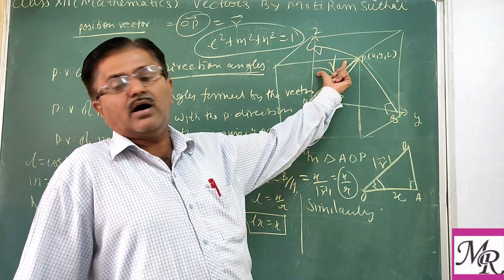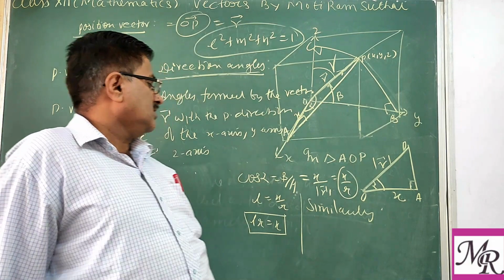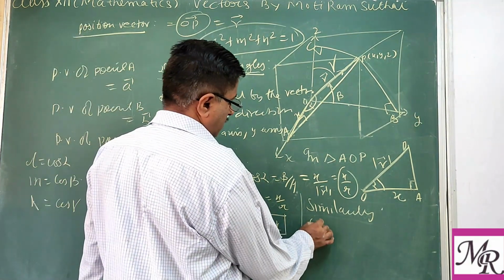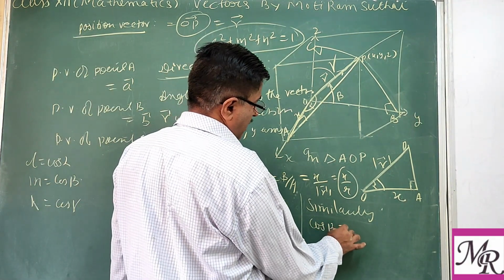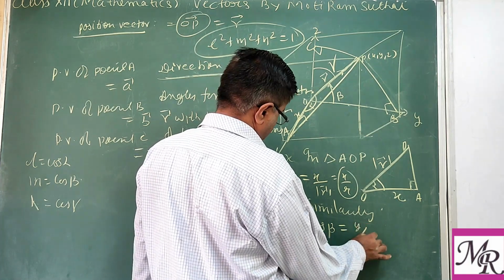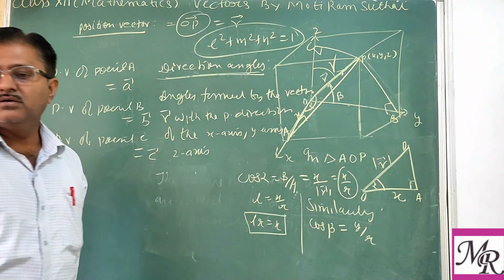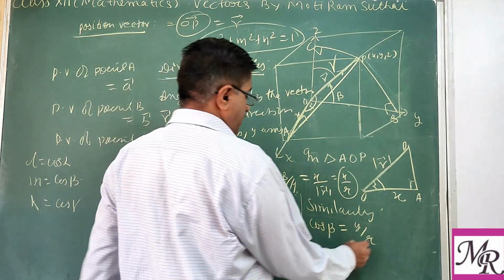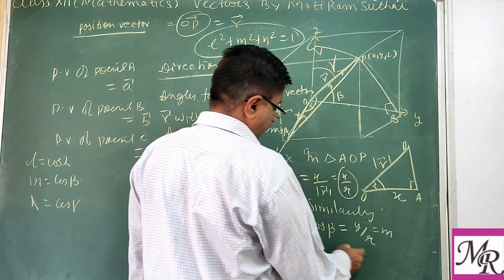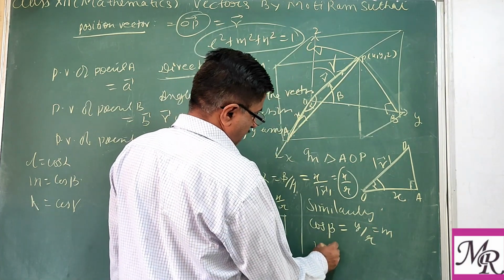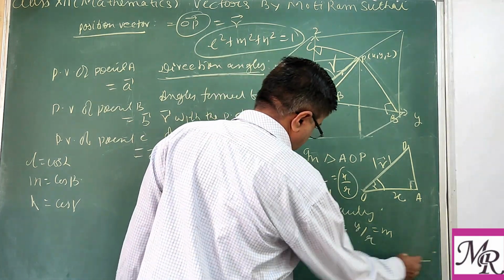So y upon r equals cos of the second angle. So cos beta equals y upon r, or cos beta means m. So one can write mr equals y.